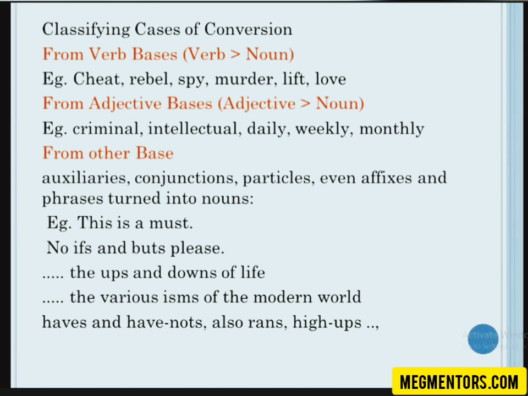Criminal: he is a criminal, a criminal-minded person. There al denotes that it is an adjective. So you have converted the word from an adjective base. Again, there are bases like auxiliaries, conjunctions, particles, must. It's an auxiliary. See, this is a must.